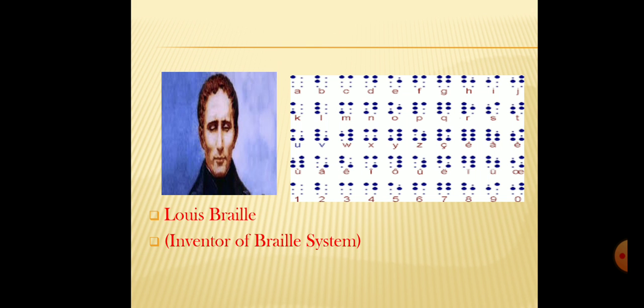You can see in this picture, blind people have a different type of ABCD. By using that, they can read and write, and that was found by Louis Braille. That means the inventor of the Braille system is Louis Braille.